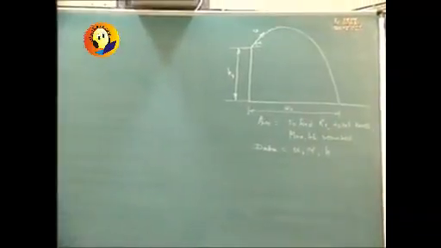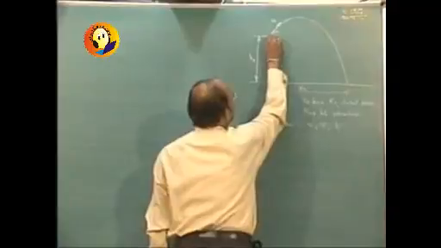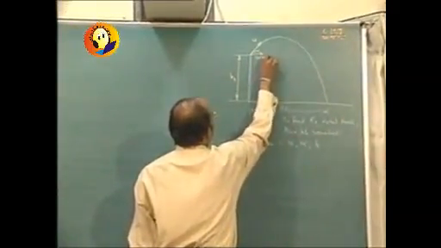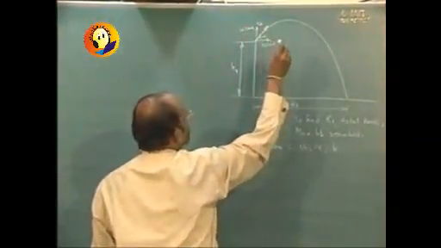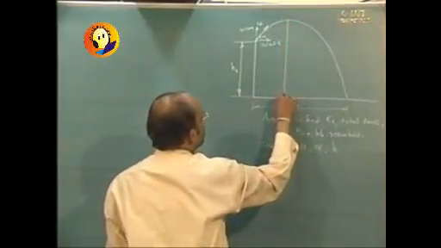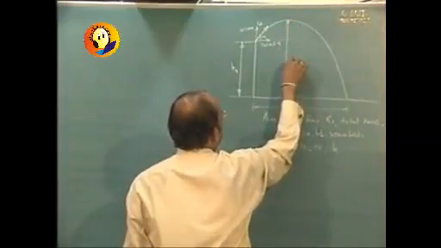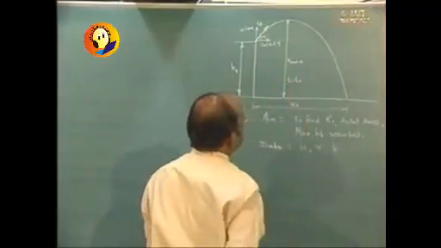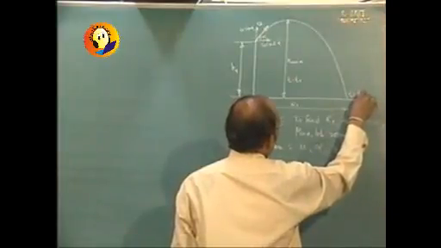We are required to consider horizontal and vertical directions separately, and again the initial horizontal velocity is going to be u cos alpha, vertical velocity is u sin alpha, and then we can make a note of the maximum height, which is h max, and let this be achieved at t equal to t1, and the total time of flight, let it be considered as t equal to t2.